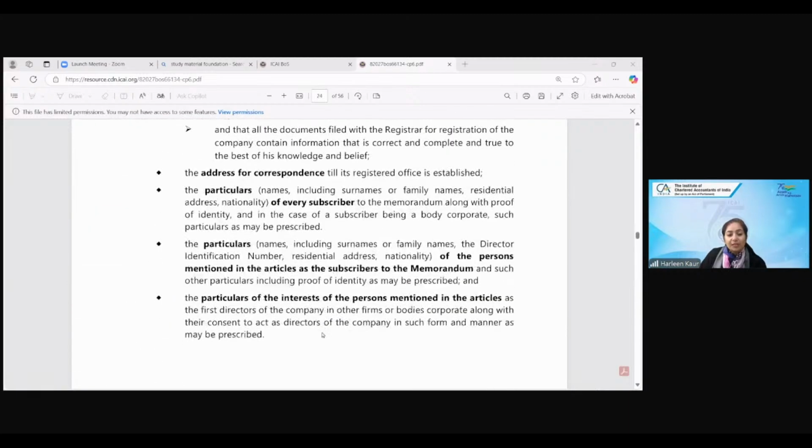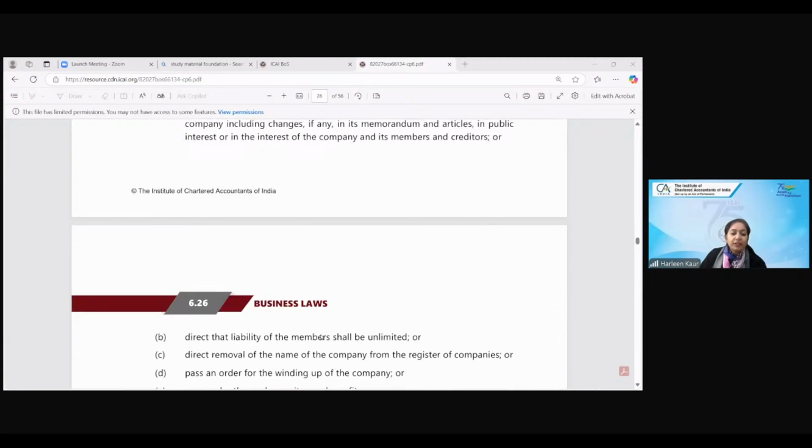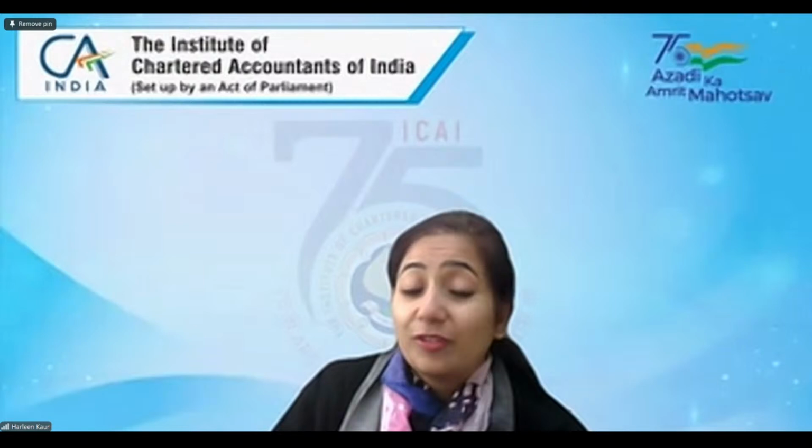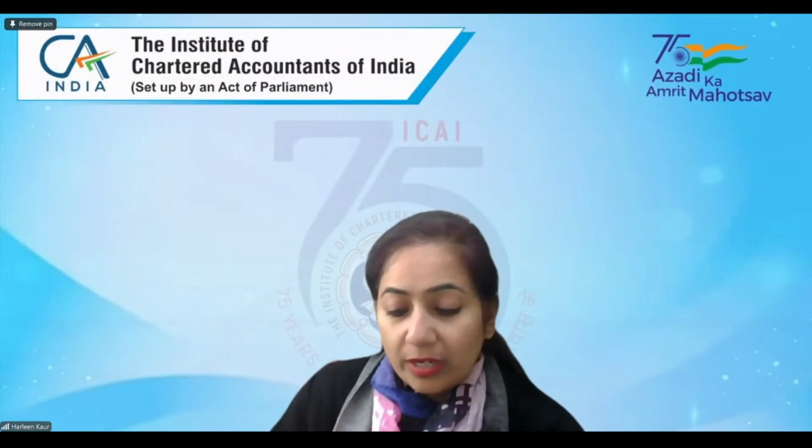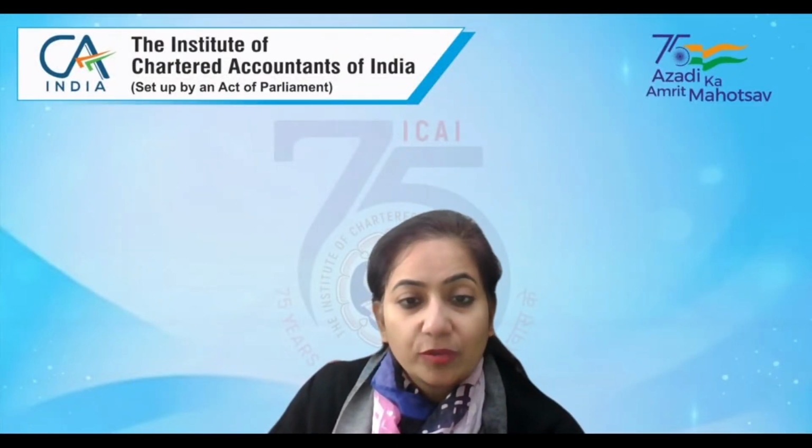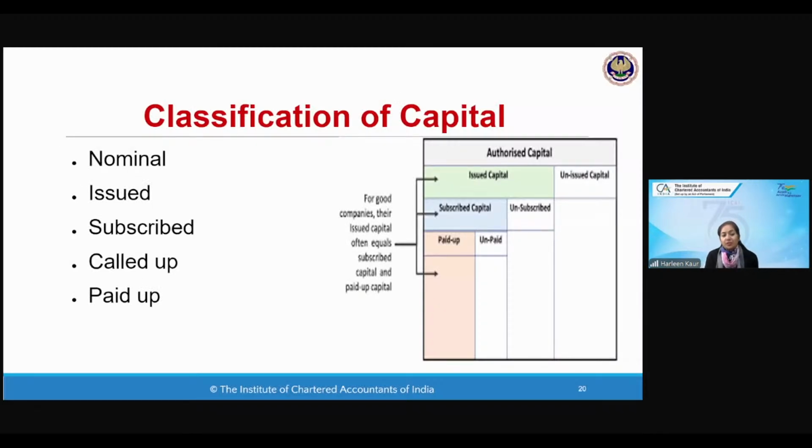Now let's move to the classes of capital of the company. There are different types of companies. There are different types of capital. You know, in accounts book, you have studied about the types of capital. What are the types of capital? Nominal capital, issued capital, subscribed capital, called up capital, and paid up capital. What is the meaning of nominal capital? Nominal is the authorized share capital, the maximum amount which the company has decided to raise when it starts its business. Let's assume the nominal capital is 1 crore rupees.